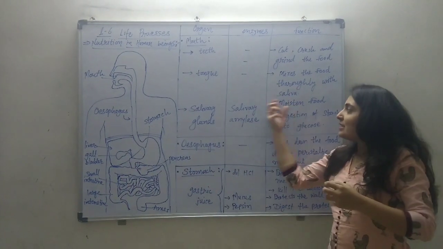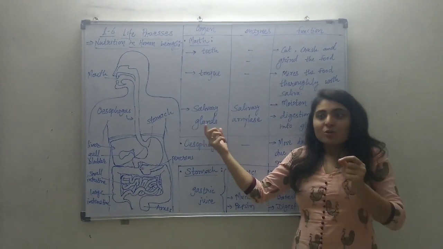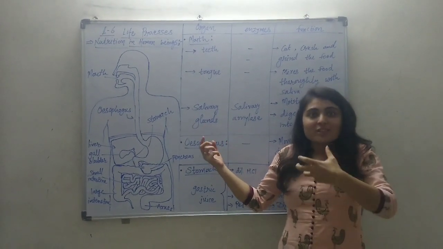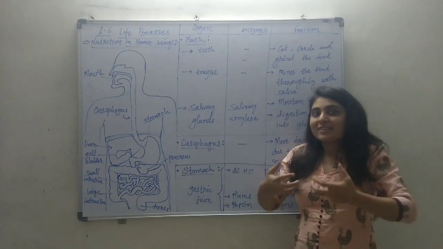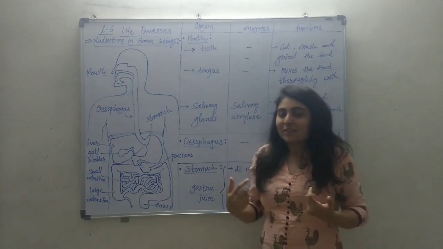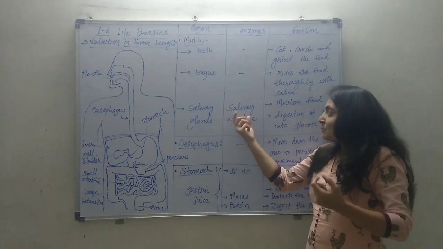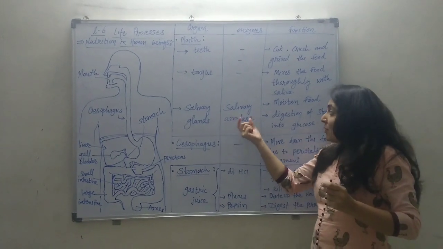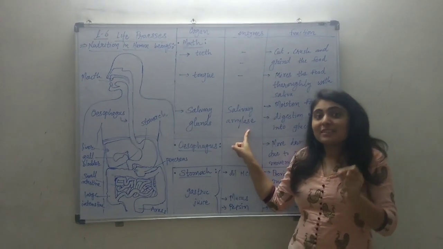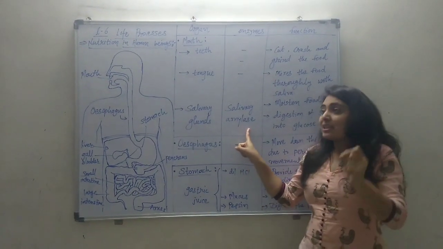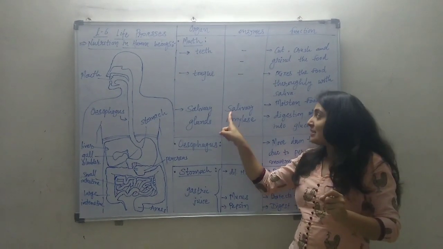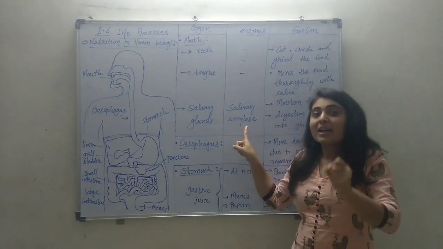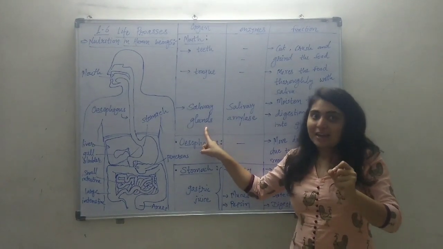This saliva is secreted by the salivary glands. Whenever we see spicy or delicious food, our mouth waters. This water is secreted by the salivary glands inside the body. The salivary gland secretes saliva, and in this saliva one special enzyme is present, called salivary amylase. This enzyme, salivary amylase, is present in the saliva, which is secreted by the salivary glands.